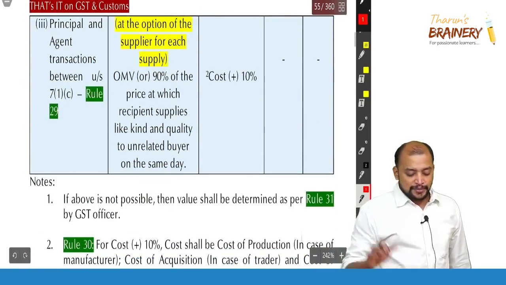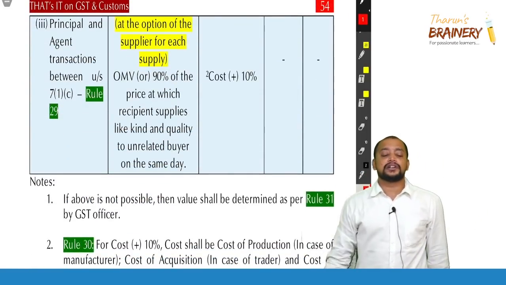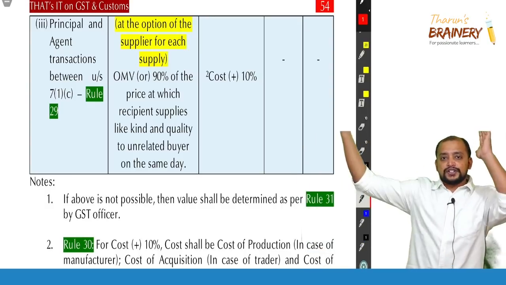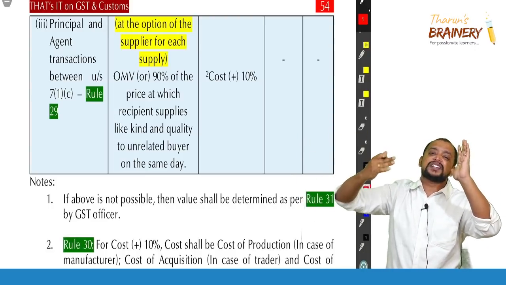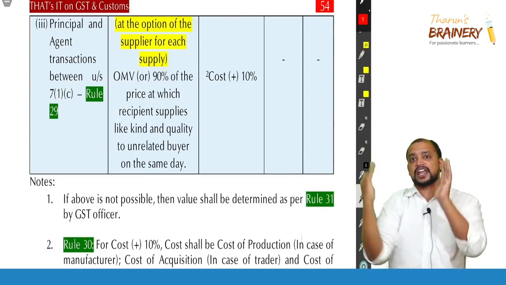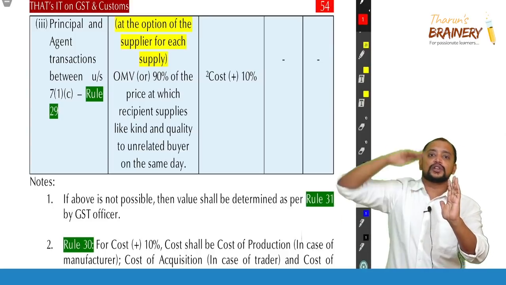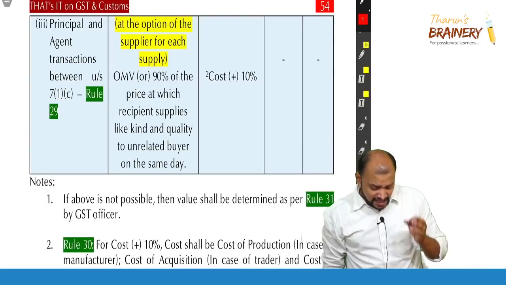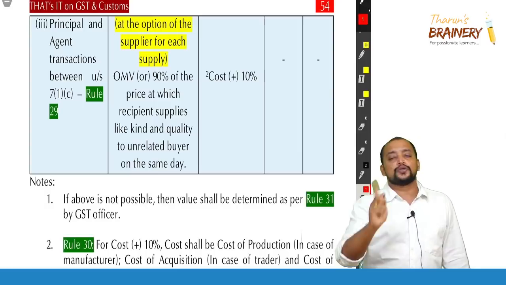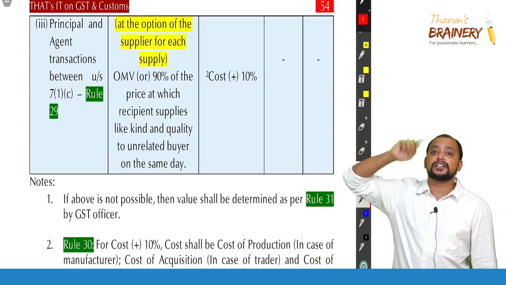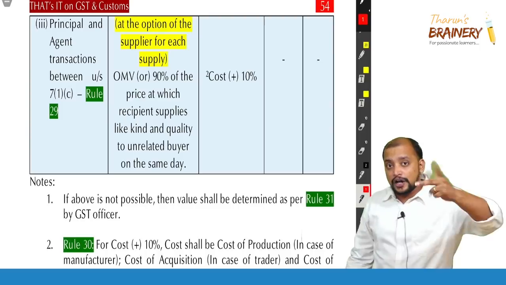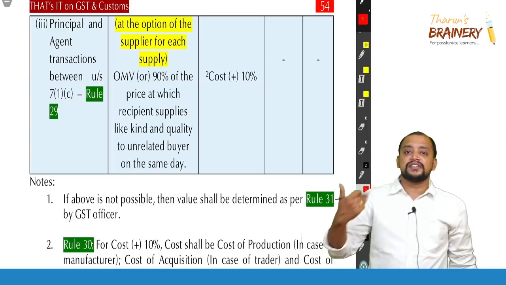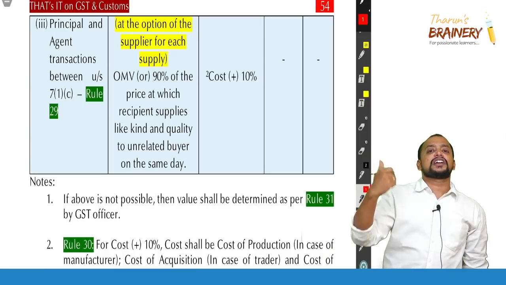Then rule 29, principal agent transaction. In case of principal agent transaction, what we will do? Simple. So from that 3, it came down to 2. So first 4, OMV, money received plus money value of additional consideration, LKQ, cost plus 10%, that came down to 3. That is OMV, LKQ, cost plus 10%, that came down to 2. OMV, cost plus 10%, very simple. OMV first priority, otherwise cost plus 10%. For that OMV, we have a comparative. What is that? Either OMV or 90% of resale price. Already we discussed 90% of resale price in the previous case, either this or that.